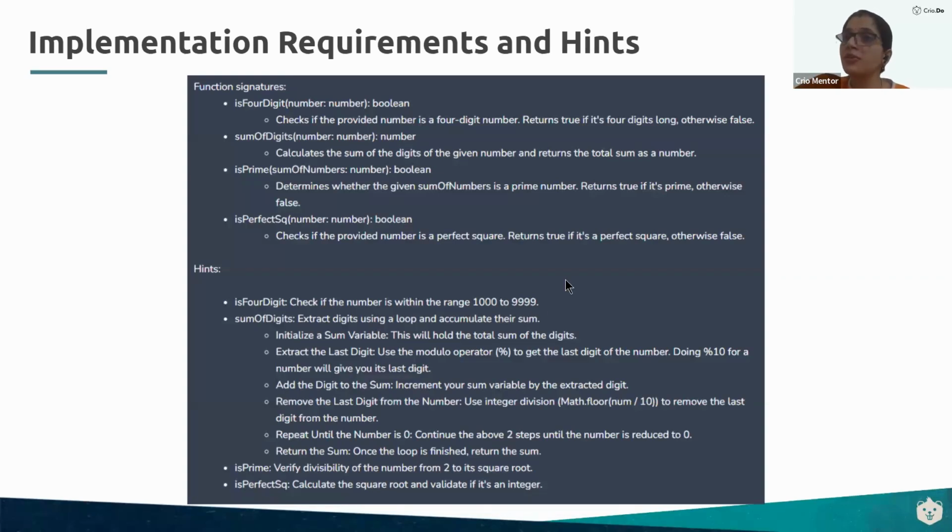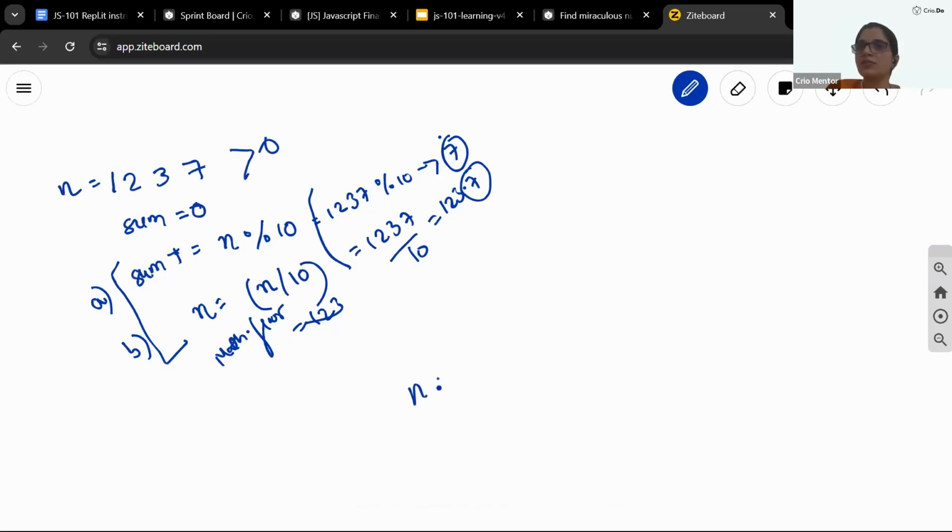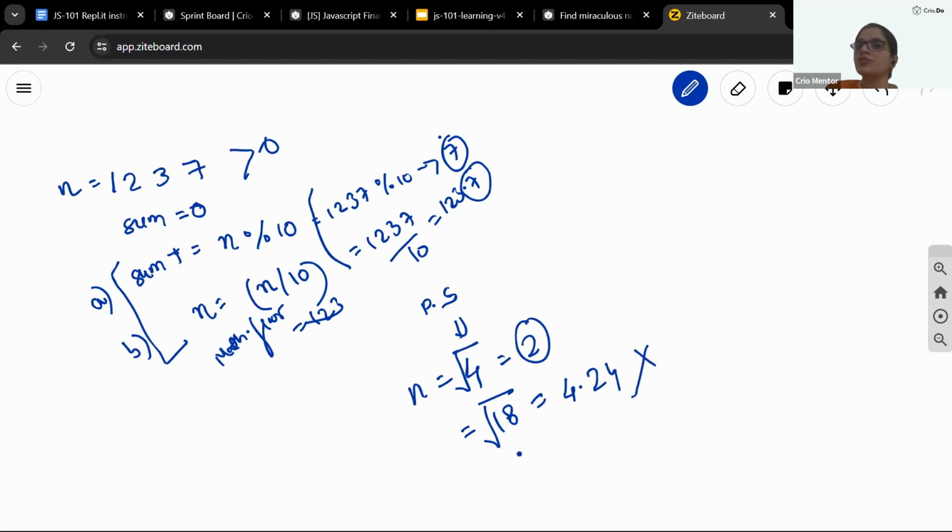How do we know if a number is a perfect square or not now, guys? If you remember the math fundamentals, we just take the square root of the number, and if the outcome comes to be an integer, we call it a perfect square number. Just for a quick example, let's say I have a number 4. In order to check if it's a perfect square or not, I'll be taking the square root of it. That returns me 2. 2 is an integer value. So I'll say this is a perfect square. Let's say I have 18. Take the square root of 18. It would bring something like 4.24. Is it an integer? No. So we will say 18 is not a perfect square.